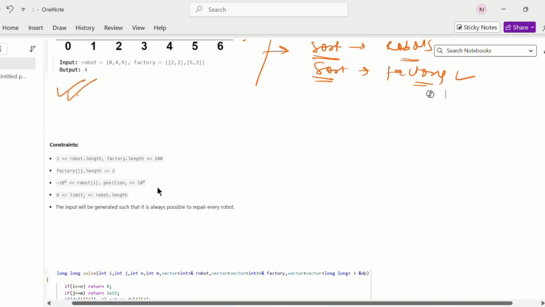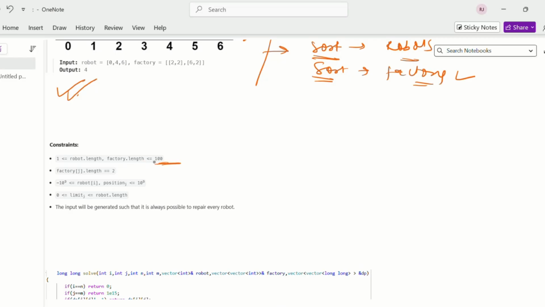Then if I come to the constraints: robot.length and factory.length will be less than or equal to 100. factory[j].length equals 2, because at the 0th index it will be the position, and at index 1 it will be the limit of the factory. The position will be from minus 10 to the power 9 to 10 to the power 9, and the limit is from 0 to robot.length. And the input will be generated such that it is always possible to repair every robot.